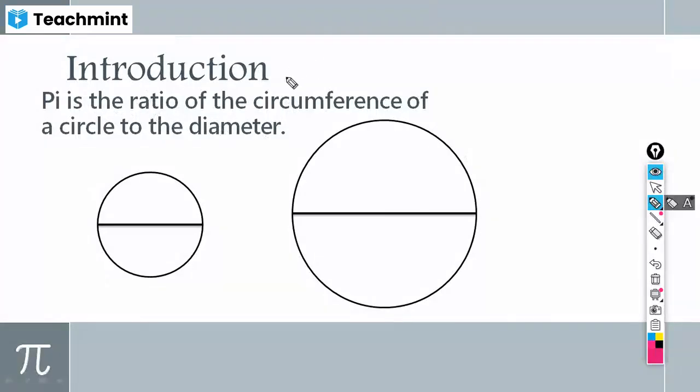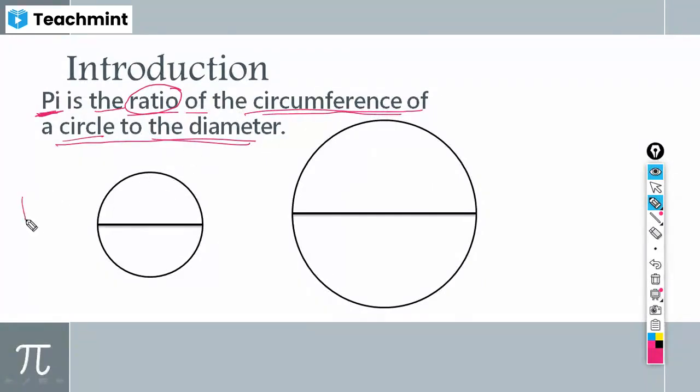That is what is meant by, or the meaning of, pi. Pi, that what we have written here, it is the ratio. It is basically the ratio of the circumference of a circle to the diameter. This is a ratio, that is about the circumference of a circle to its diameter. So what does that mean?